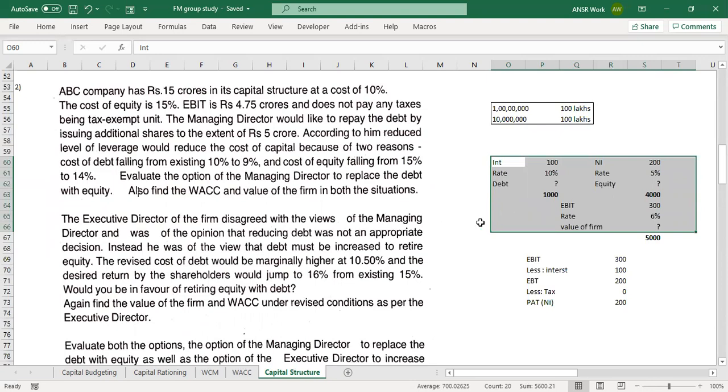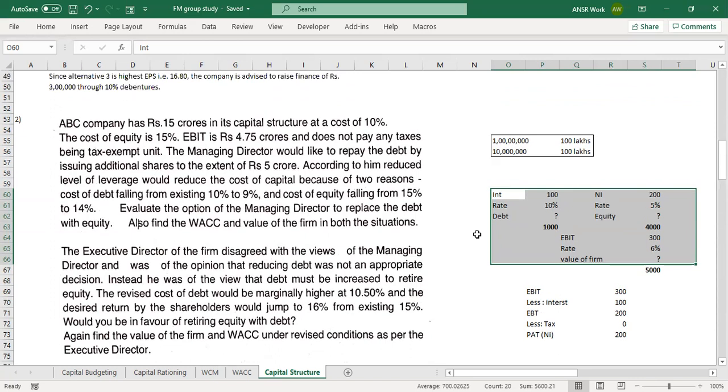Now that you have calculated the value of the firm, do exactly the same calculation for the alternative one, the revised one. In the revised one, I'll tell you what is changing. The cost of debt is changing from 10% to 9%. The cost of equity is changing from 15% to 14%. Can everybody tell me what is the revised value of the firm?